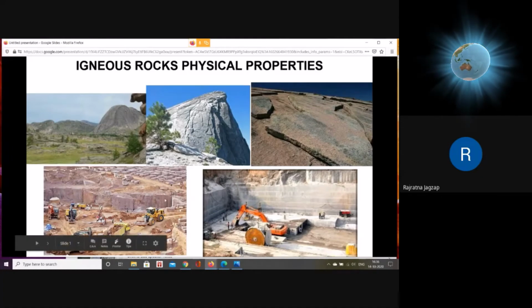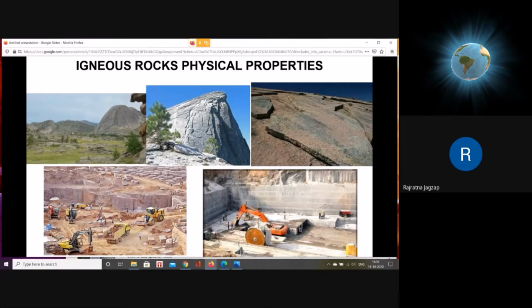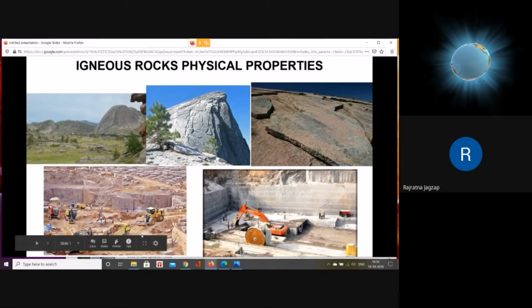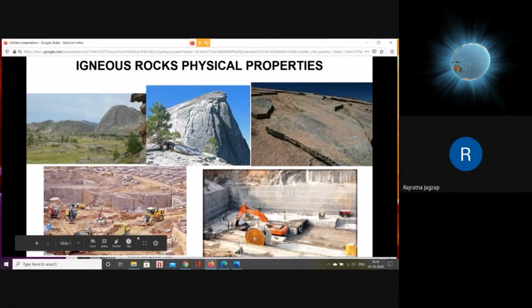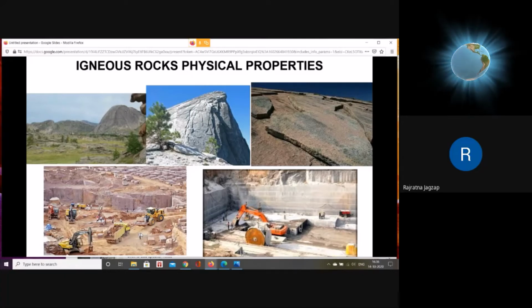One raised block is here, at the right hand corner, you can see the close up. The man is standing here, small in size, and you can judge the scale of the block. If you check the size of the block near the cursor, the cursor is where that man is standing, and behind that man we can see a large block of granite. That block will be sliced after being taken to the cutting industry. After slicing, it will be polished and then sold in the market.